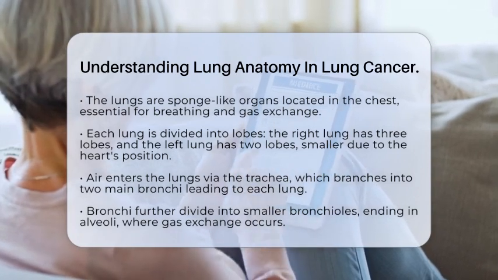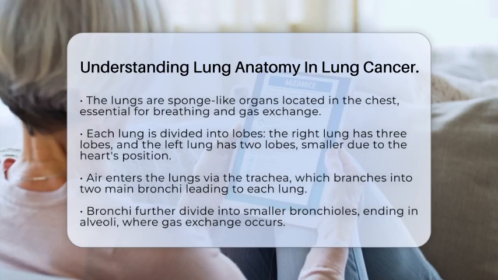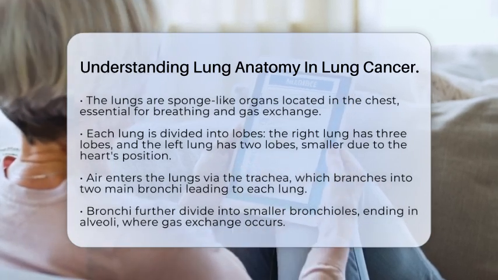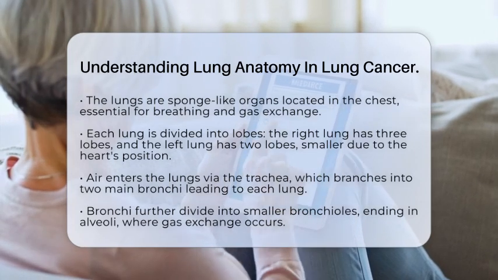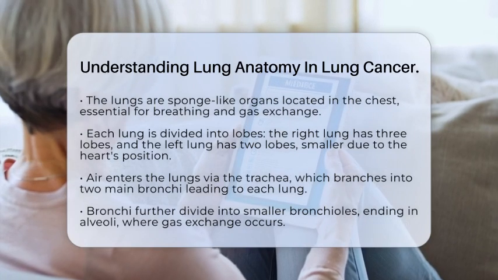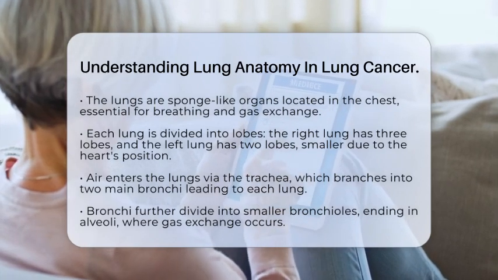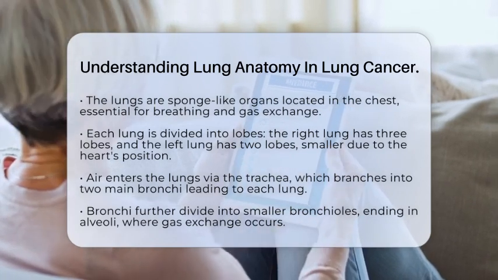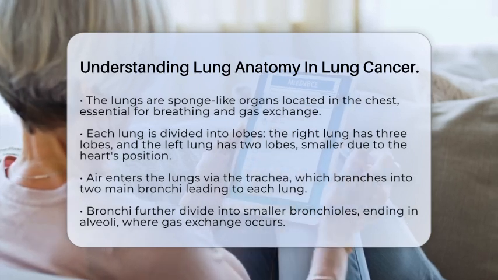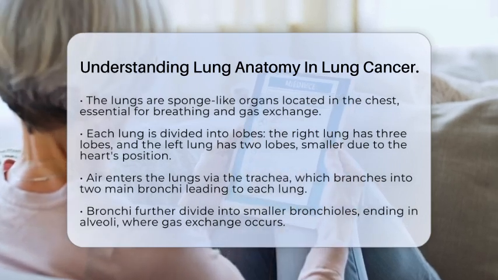Air enters the lungs through the trachea, also known as the windpipe. This tube branches into 2 main tubes called bronchi, with one leading to each lung. These bronchi further divide into smaller branches called bronchioles, which end in tiny air sacs known as alveoli. The alveoli are crucial because this is where oxygen from the air enters the blood, and carbon dioxide is removed